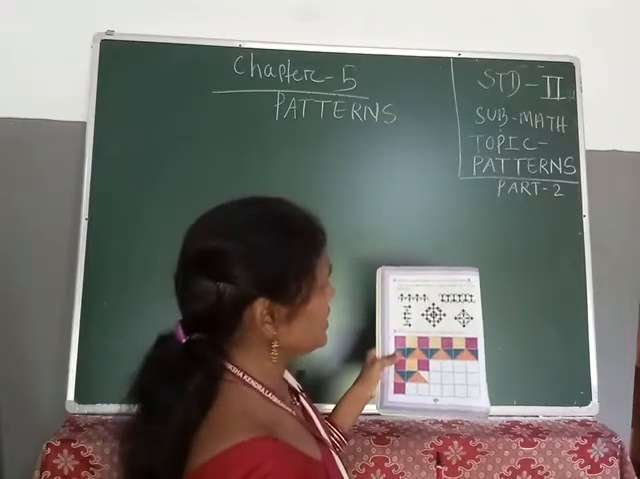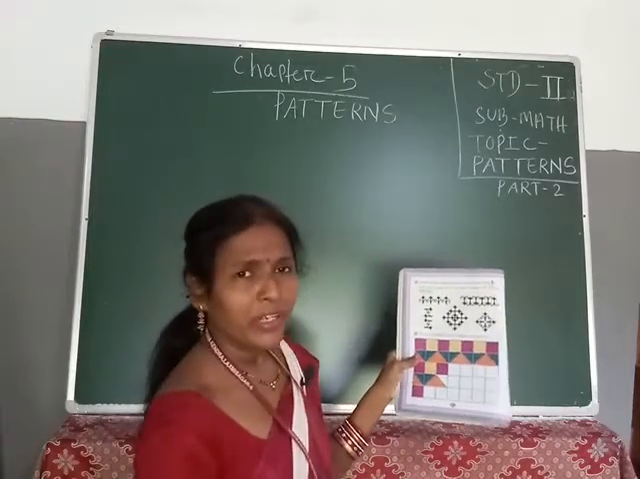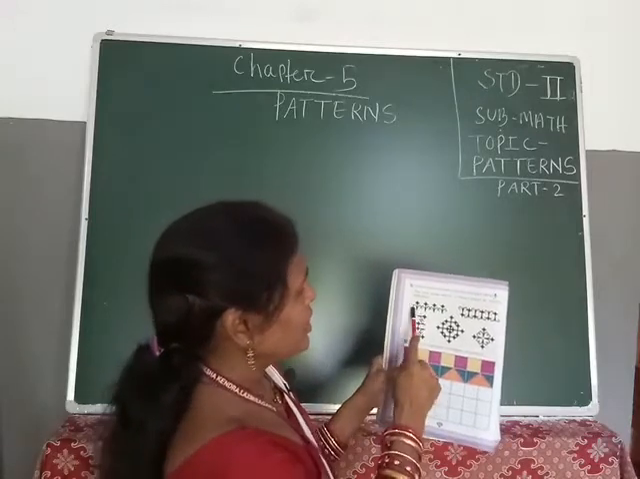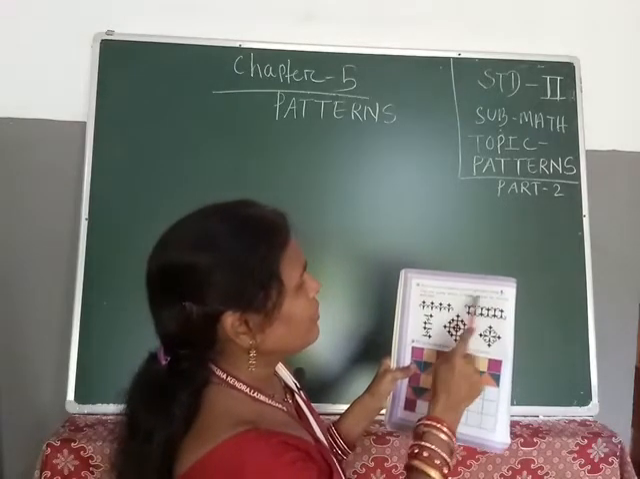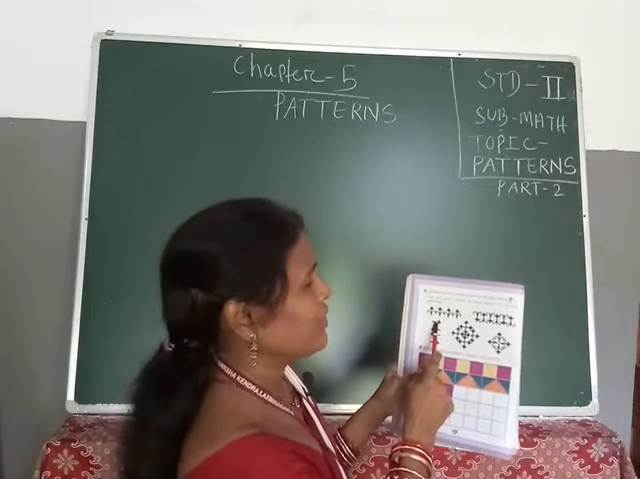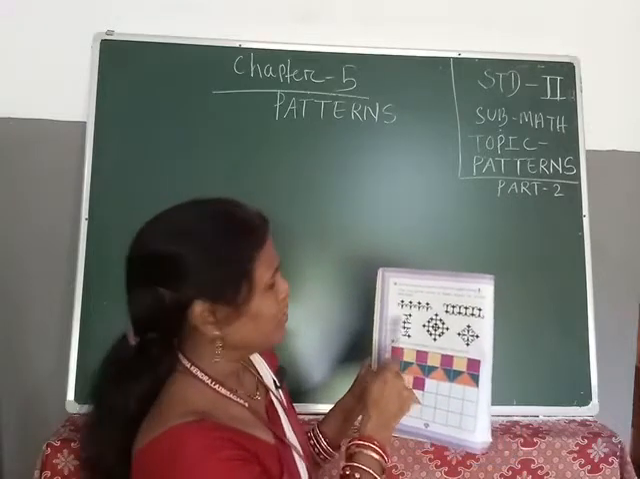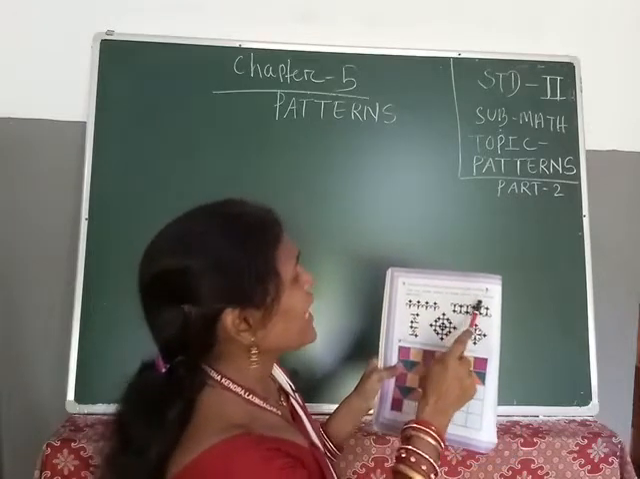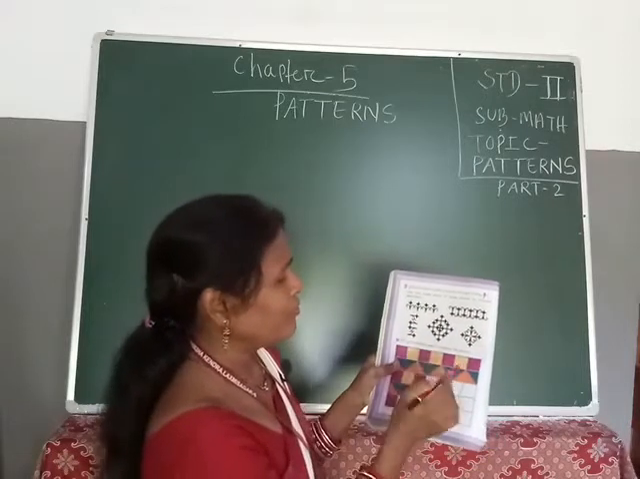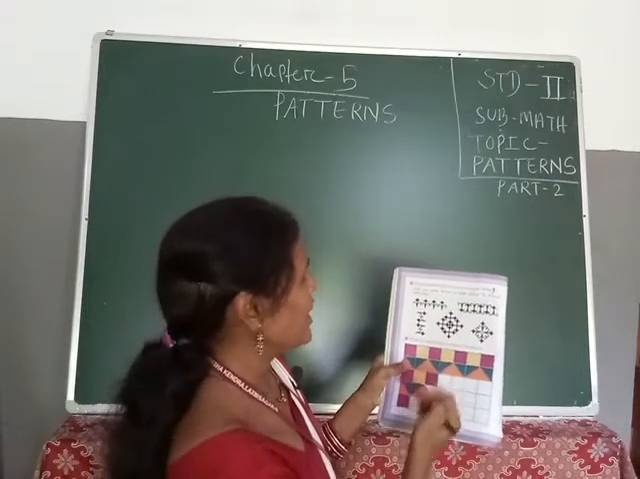Now tell me, students, what it will be. Just look at the figure carefully. This one is possible. By looking at this, yes, this one is possible. Understood? This one is possible. Here it is written "cannot be formed." Cannot be formed means this one cannot be formed.